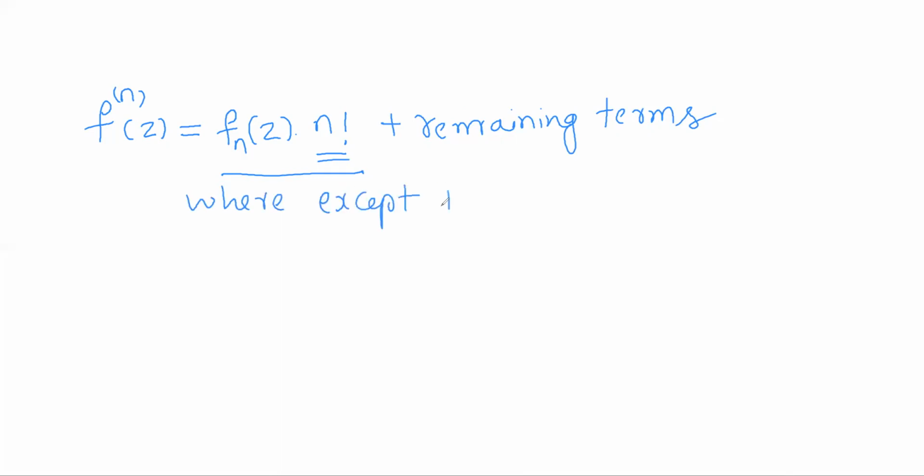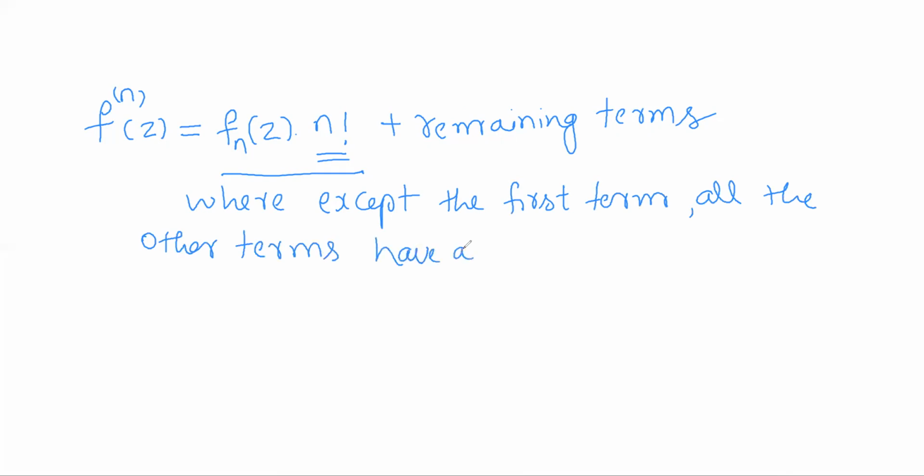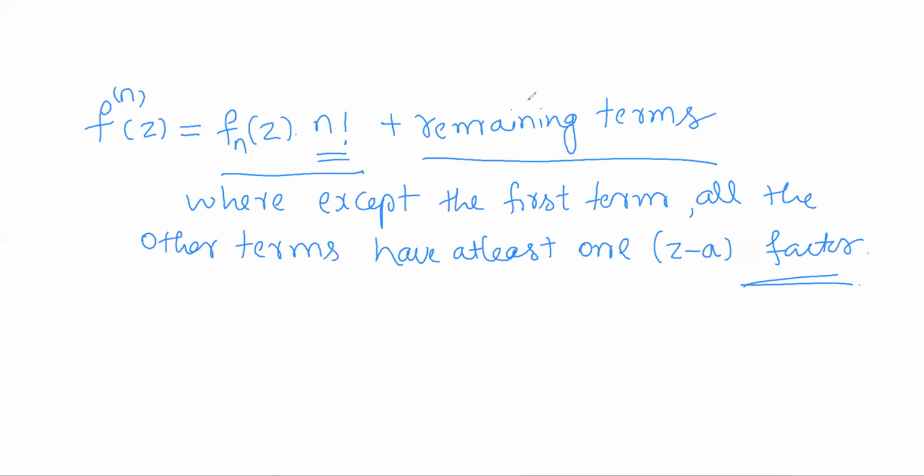Except the first term, all the other terms have at least one z minus a factor. This is a very important observation. So the nth derivative of f is nothing but n factorial into fn of z plus the remaining terms, where each of the remaining terms has at least one z minus a factor.